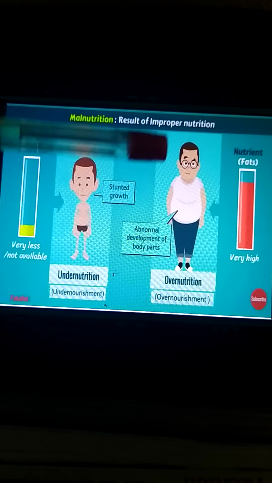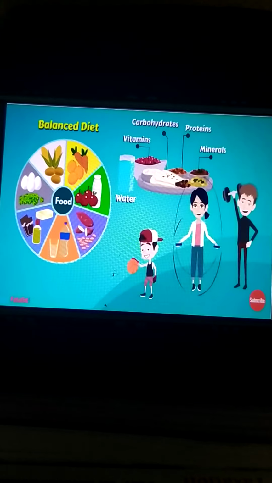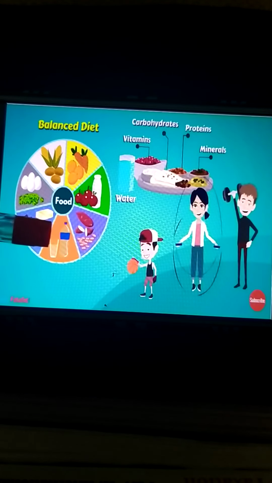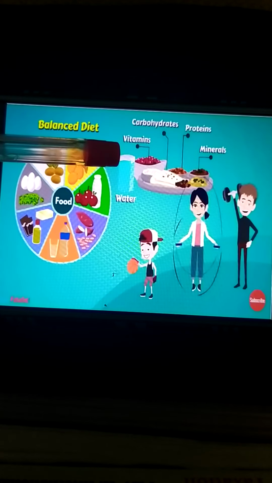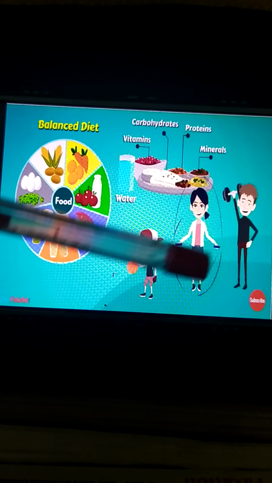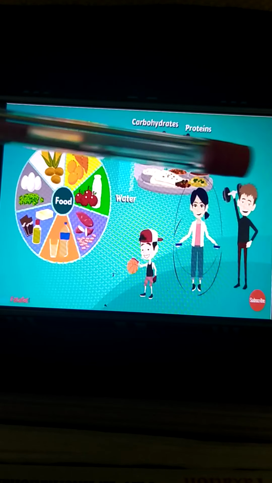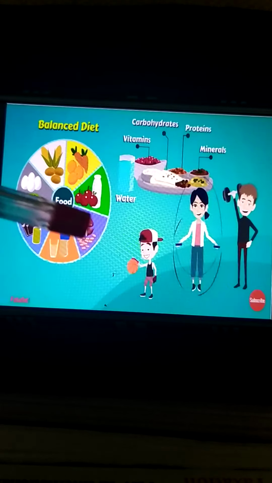Okay, so that is not good. Now we can see that a proper amount of balanced diet is necessary, which you get from a variety of food items, so that you get all the energy for exercise, then you can even play happily. Okay, so a balanced diet is a must.